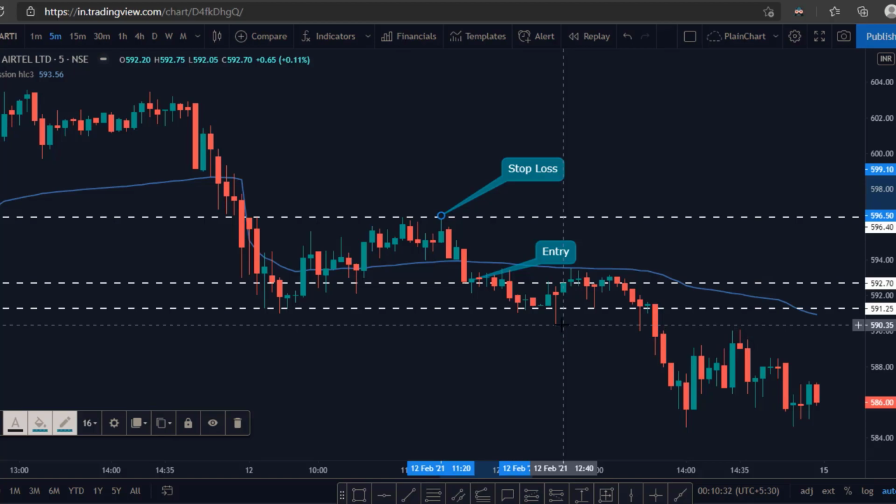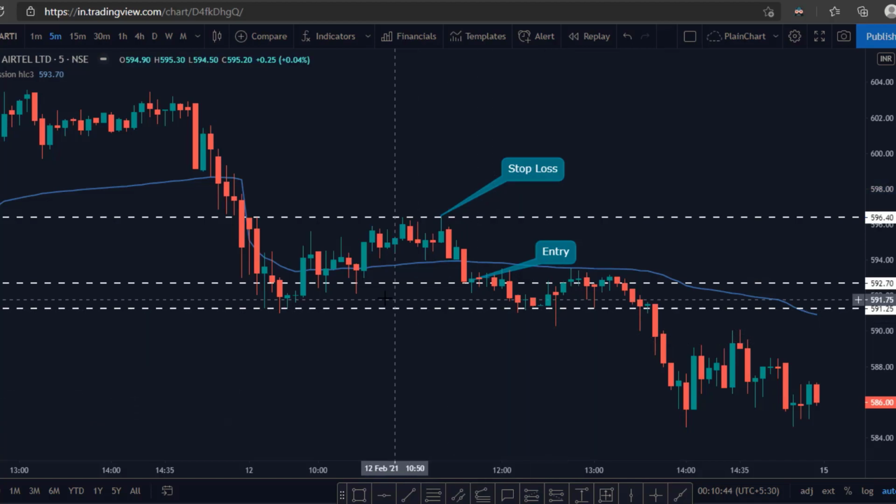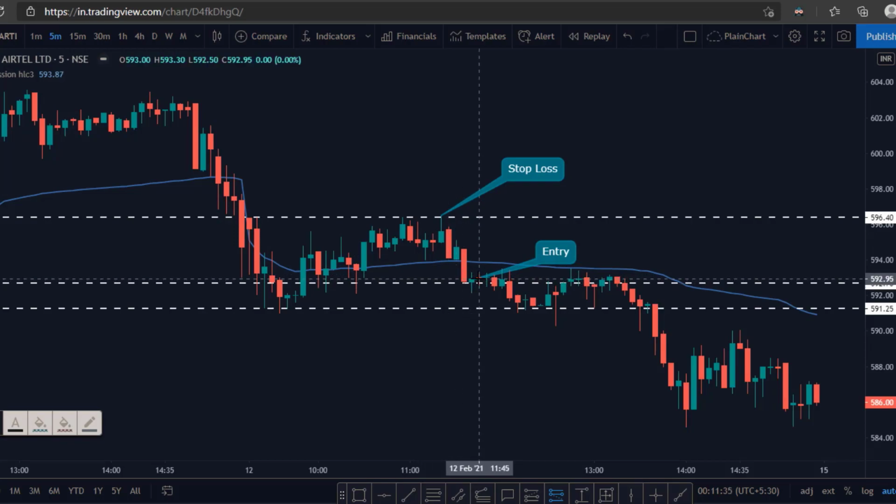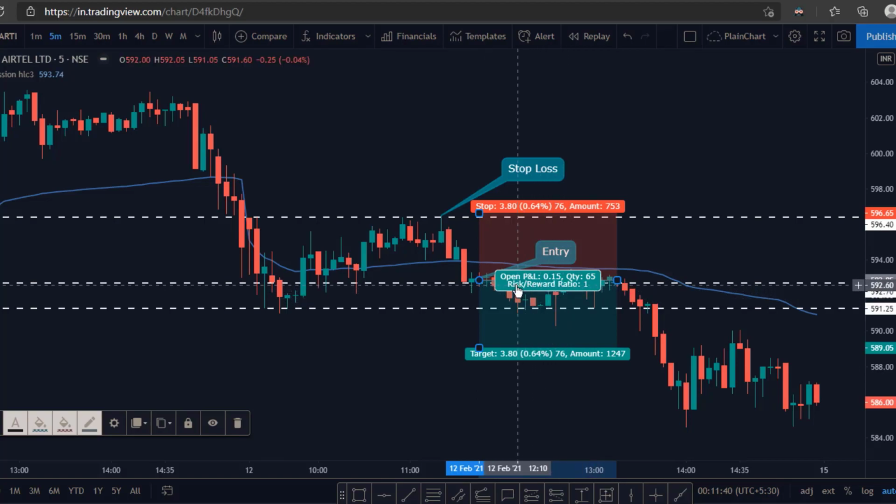For this particular intraday strategy, what I have derived is that a 1:1.5 risk reward ratio is most beneficial in intraday trading. So let me mark that and show you how it works. Let me select the tool for short position and mark it exactly at our entry point. Friends, as you can see, the risk reward ratio is marked as 1 by default. We will change it to 1:1.5.